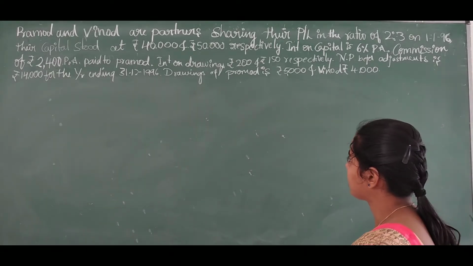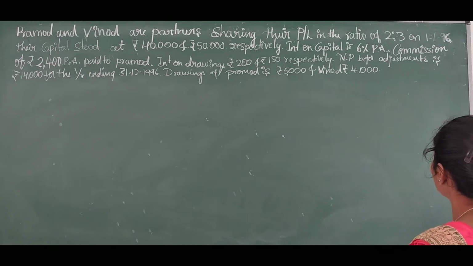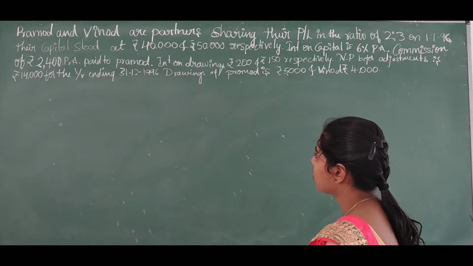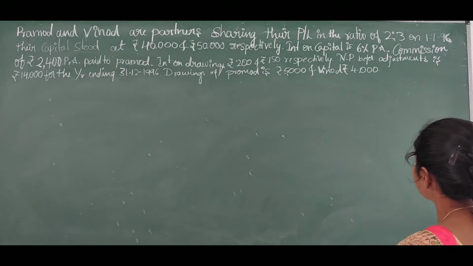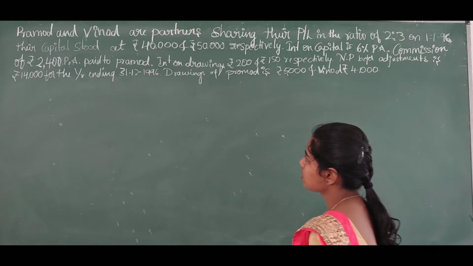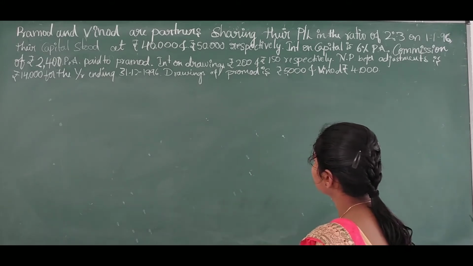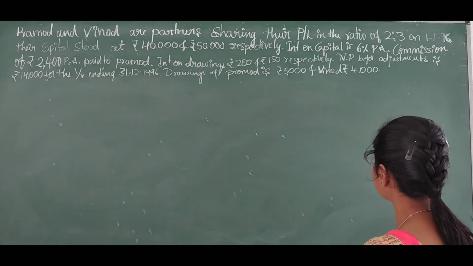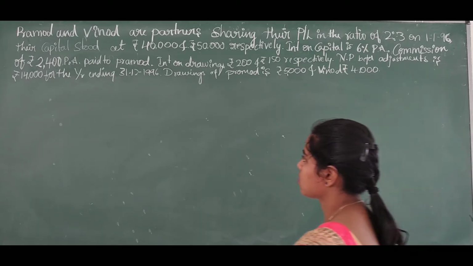Pramod and Vinod are partners sharing their profits and losses in the ratio of 2:3 on 1/1/1996. Their capital stood at 40,000 and rupees 50,000 respectively. Interest on capital is 6% per annum. Commission of 2,400 per annum paid to Pramod. Interest on drawings rupees 200 and rupees 150 respectively. Net profit before adjustments is 14,000 rupees.